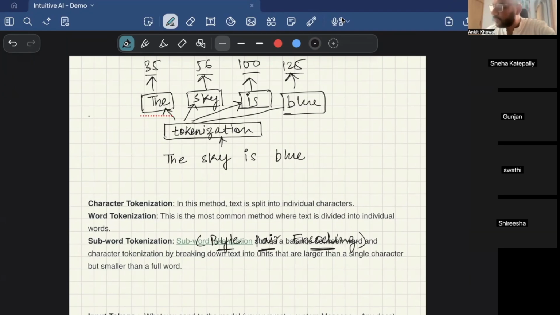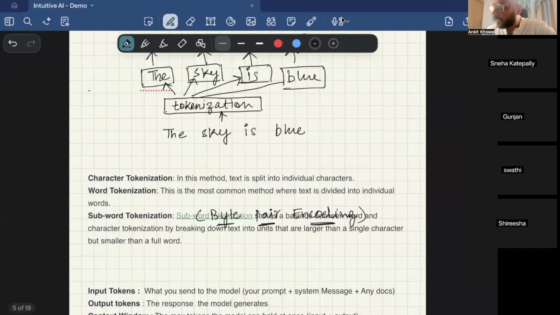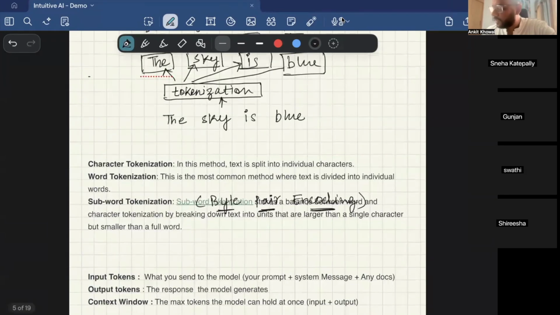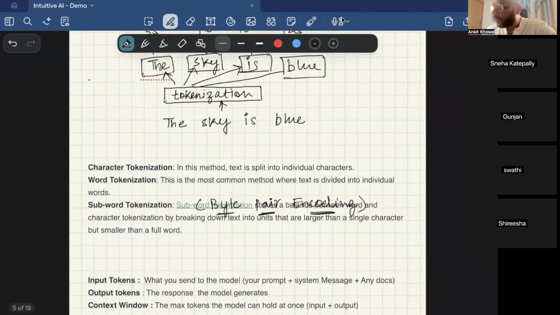Why I'm explaining this term is, if you are a manager, for example, you will hear a lot that your team is working on a model. They say that we need this particular model to work on this particular thing. The pricing of the model and everything is all based on tokens. So in order to decide whether I should use this particular model, you need to understand what tokenization is at the core.